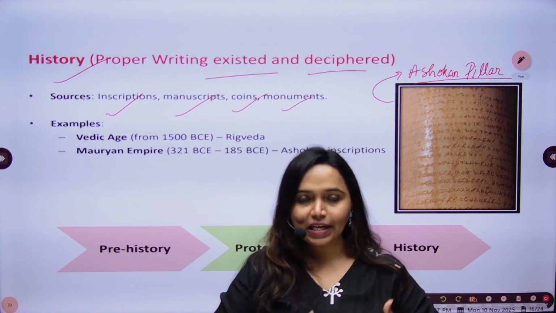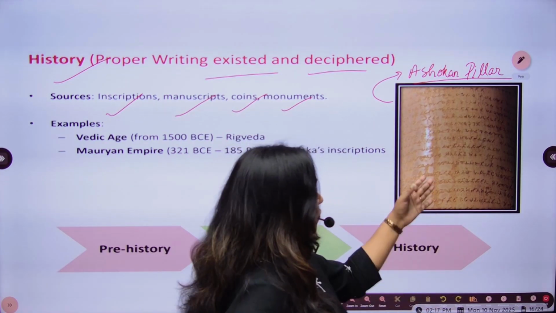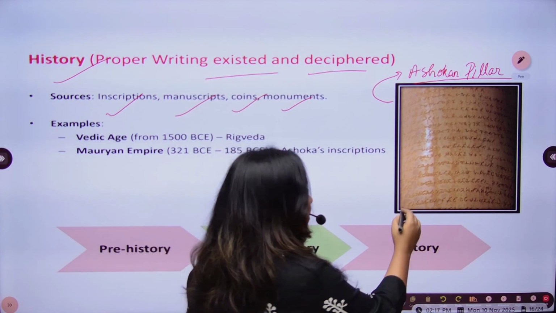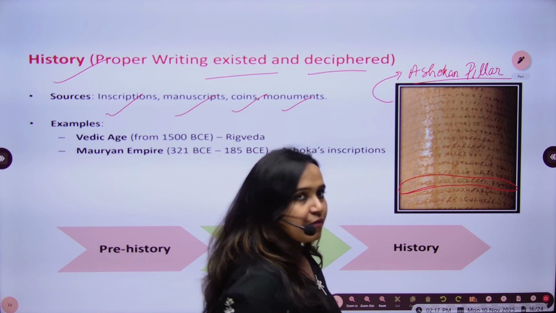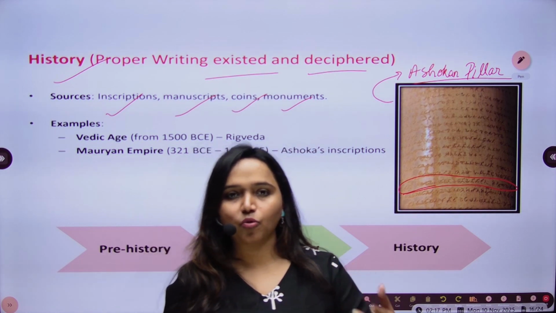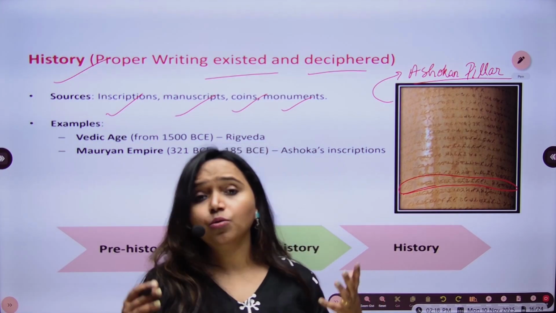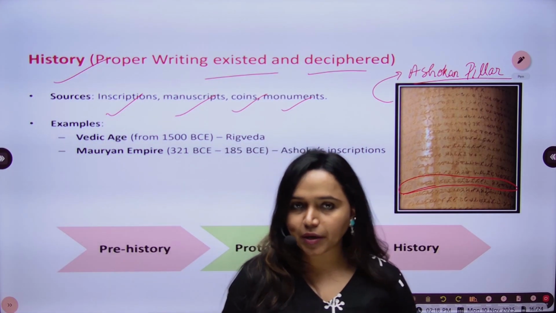That detailing of the war could be derived because of such written, literary sources. Unless we are able to read and decipher this, we cannot say that this war was fought by this or that leader, how they won, and what the repercussions and impact of that war were.